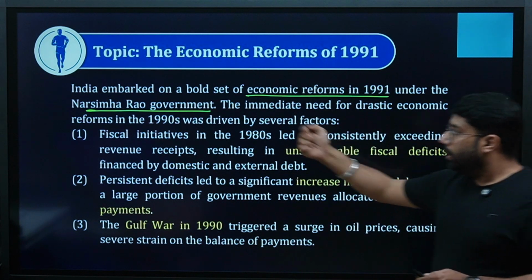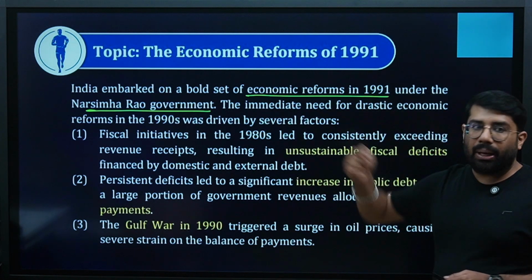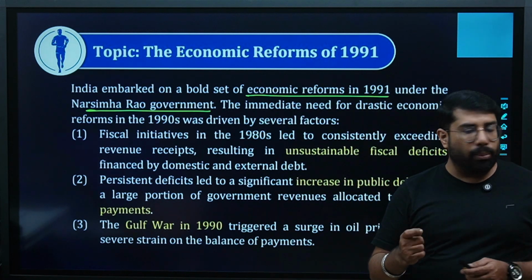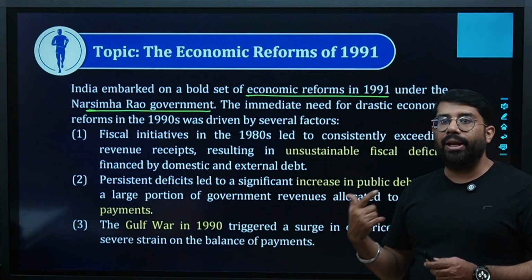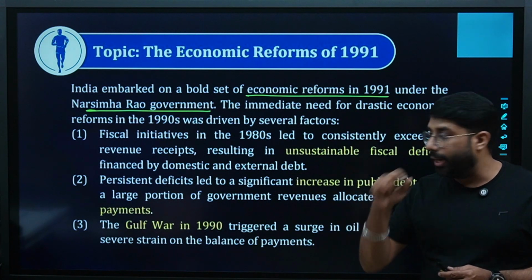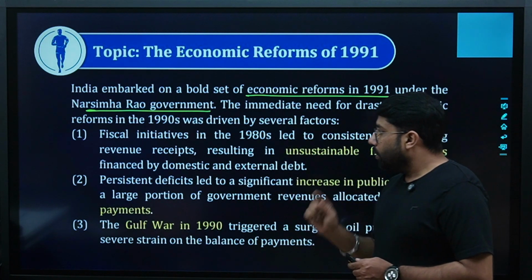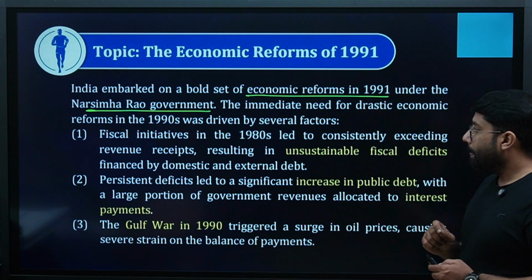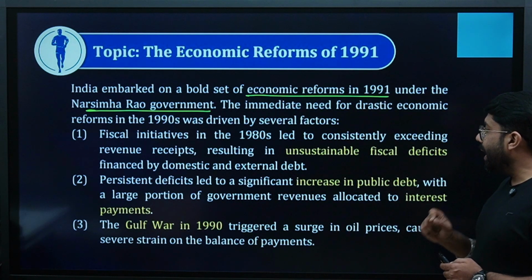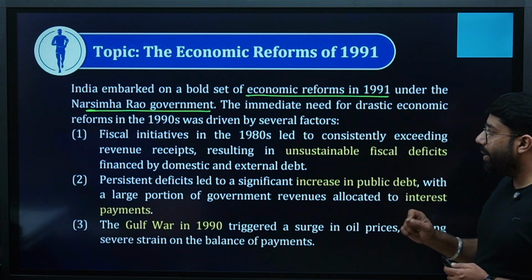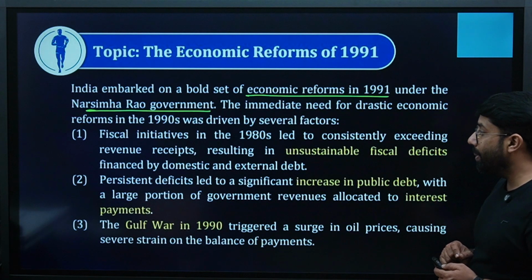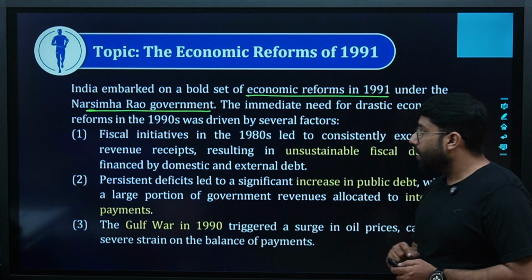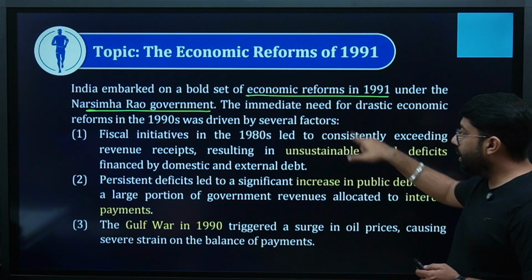That is the reason the Narasimha Rao government thought of bringing a number of changes so that we can see a very good jump in the growth rate of India. It says fiscal initiatives in the 1980s led to expenditure consistently exceeding revenue receipts, resulting in unsustainable fiscal deficits financed by domestic and external debt. Read this line again, you will understand all the things.